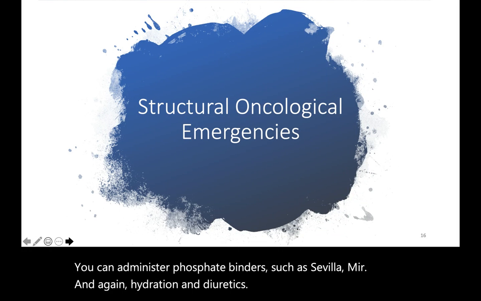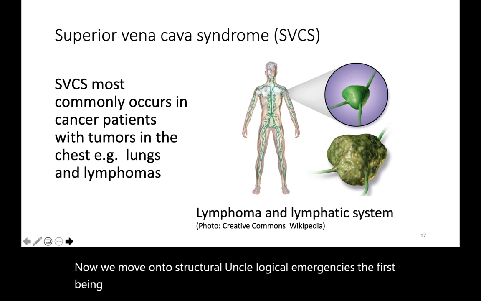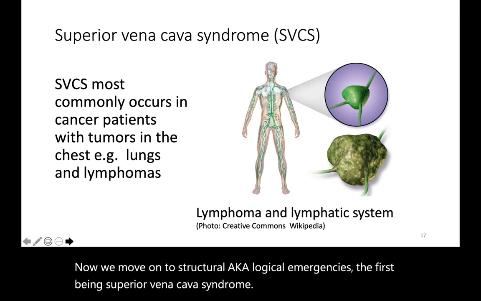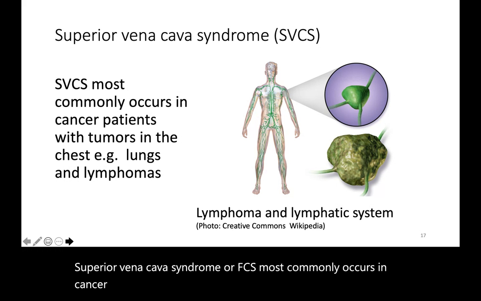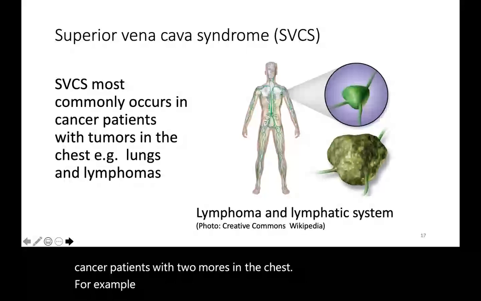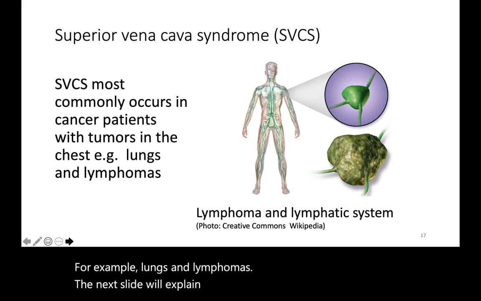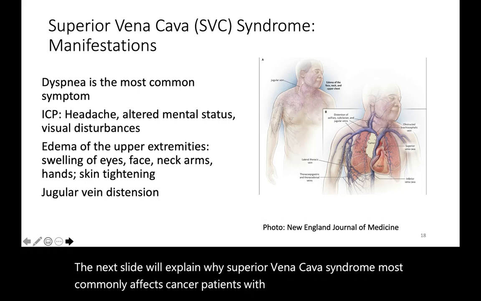Now we move on to structural oncological emergencies. The first being superior vena cava syndrome. Superior vena cava syndrome, or SVCS, most commonly occurs in cancer patients with tumors in the chest, for example, lungs and lymphomas. The next slide will explain why superior vena cava syndrome most commonly affects cancer patients with chest tumors.